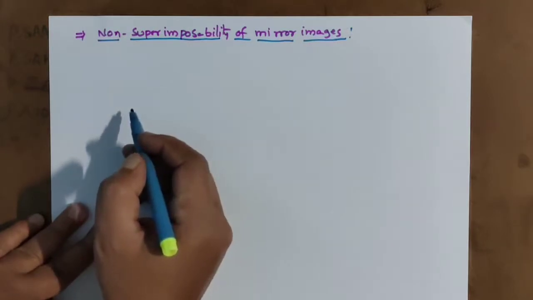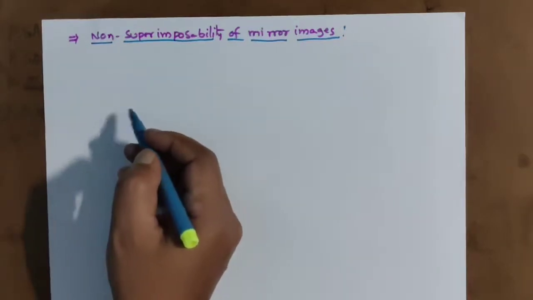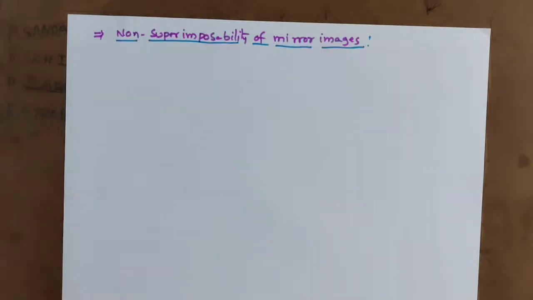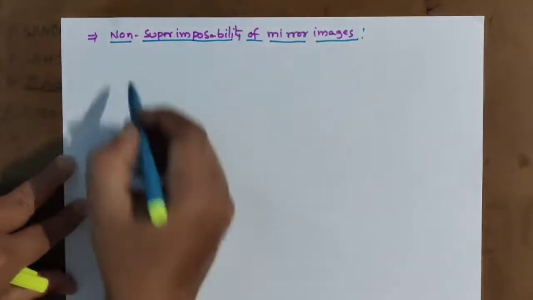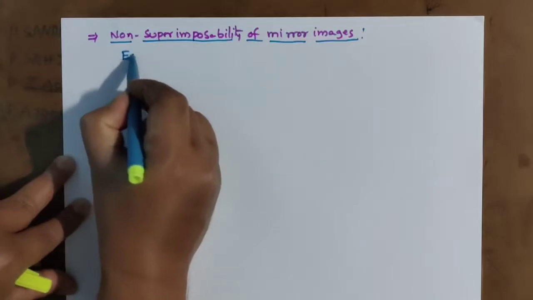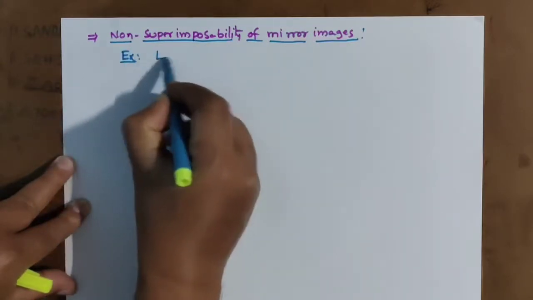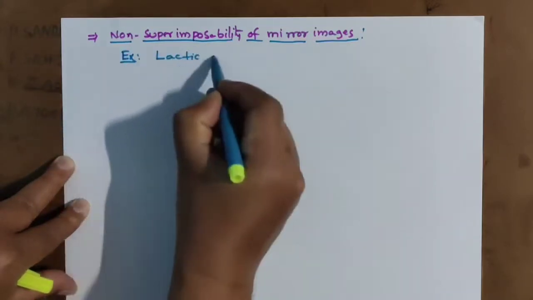Here I am taking a compound, any compound. For example, I am taking lactic acid as the example to show non-superimposability.